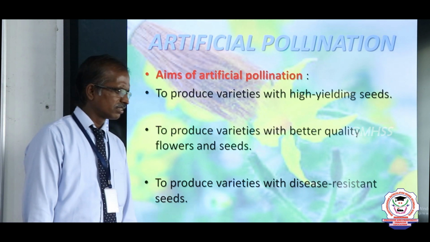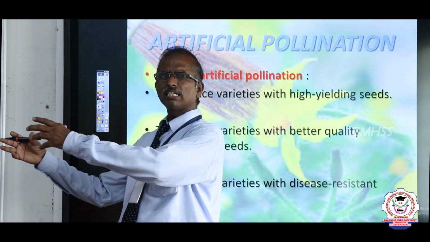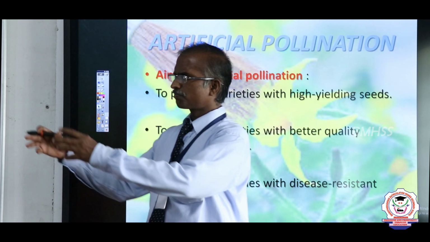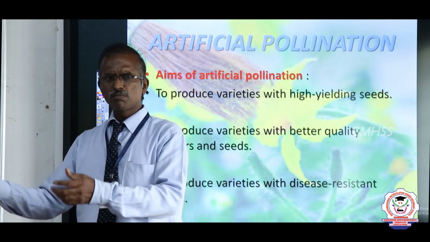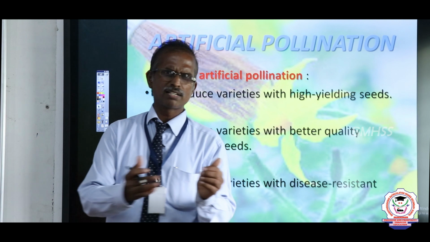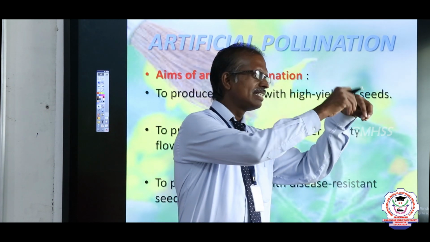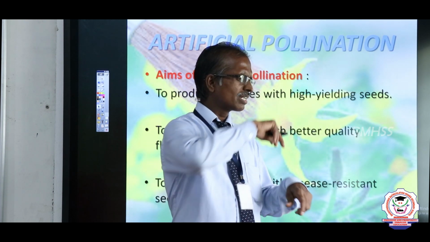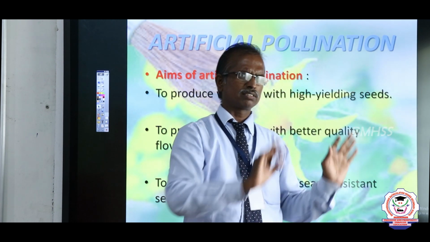Now the procedure of artificial pollination. First we select the desirable characteristics of a flower or a plant. From that plant we collect the pollen grain. Carefully we remove the pollen grain from the anther of one flower, and then we go to the next flower and dust it on the other flower. After dusting, we cover it with a polythene cover and tie it. We leave it.